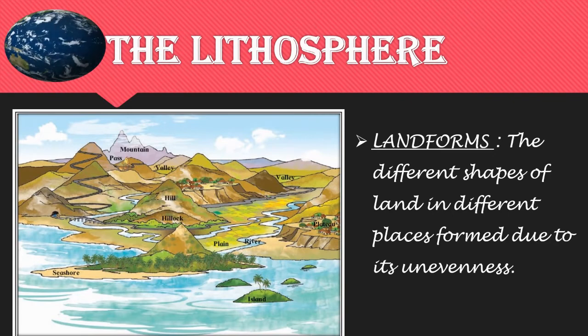Now students, let's learn about the landforms. Now we know that land is not even at all places. The different shapes of land in different places formed due to its unevenness are called landforms. For example, we can say plain, then mountains, then plateau, valley, hills, etc.